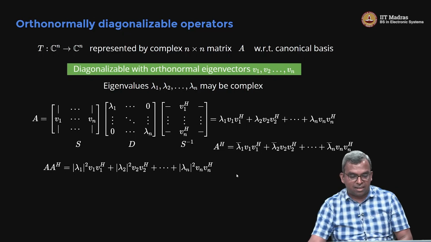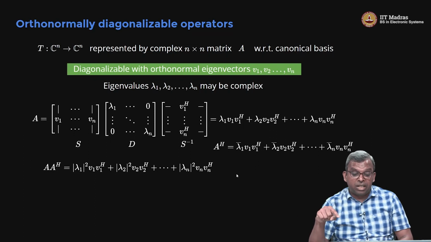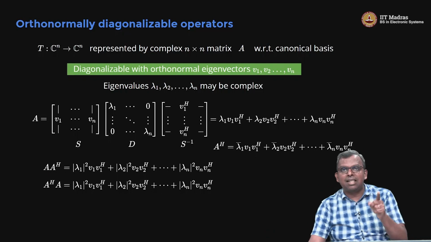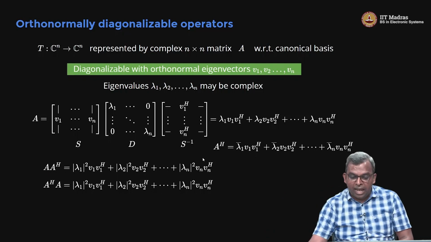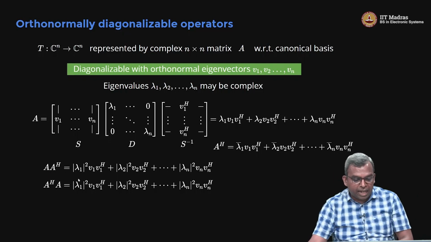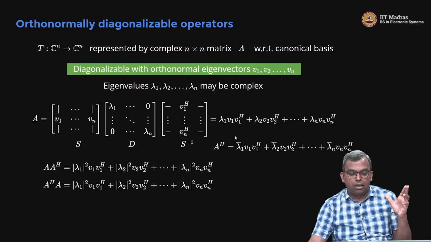That's a very nice observation. Once you observe this, you will see that even if I do A Hermitian A, I get the same answer. If you multiply A Hermitian on the left and A on the right, again you get the same expression.